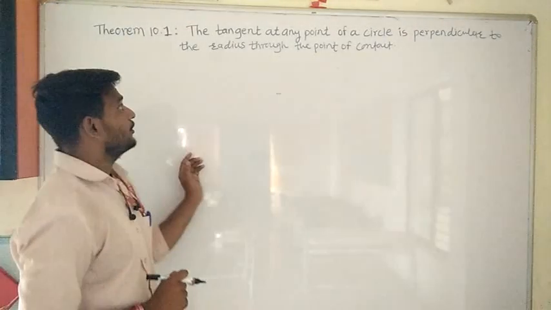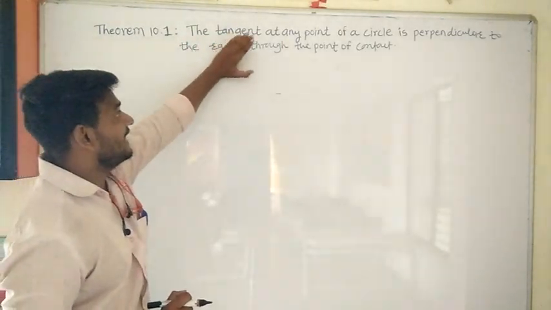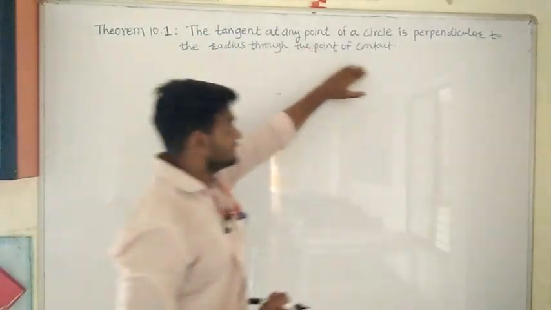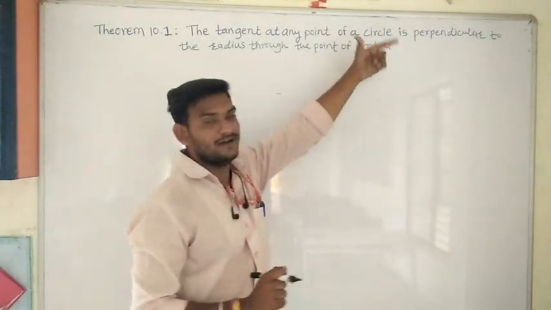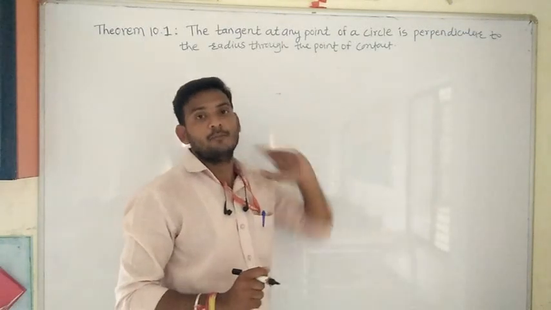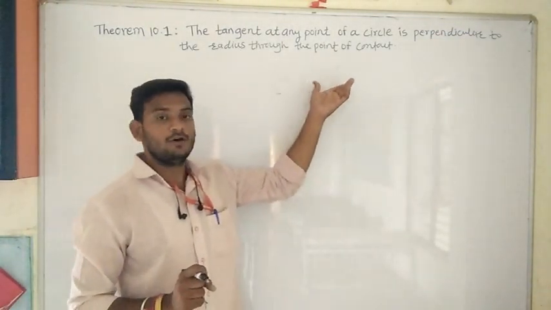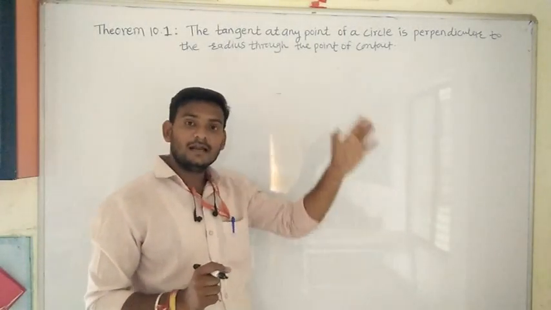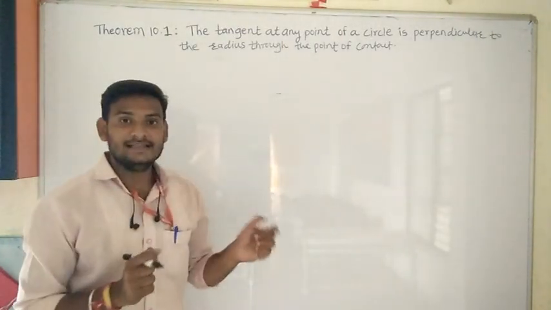Now we will see theorem 10.1. What is asked here: the tangent at any point of a circle is perpendicular to the radius through the point of contact. First we have to understand what the point of contact is. Point of contact is nothing but the common point of a circle and a tangent. The common point of a circle and tangent is called the point of contact.